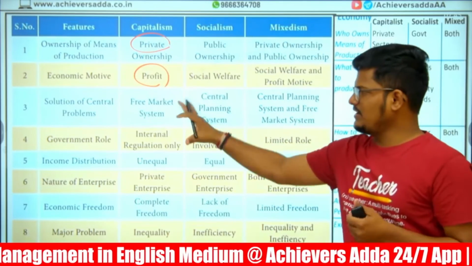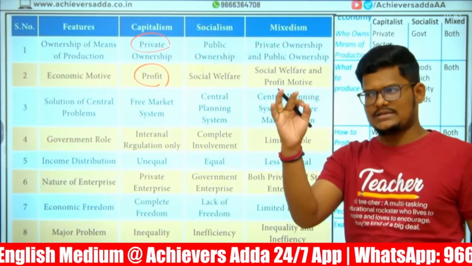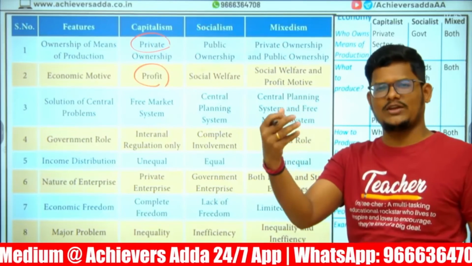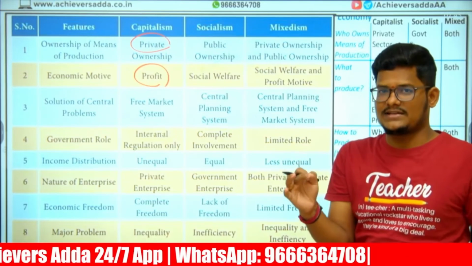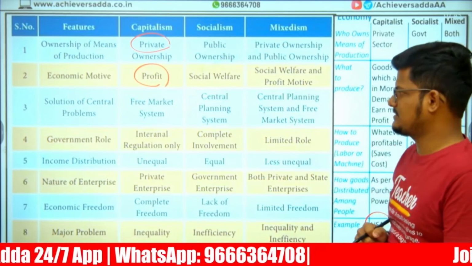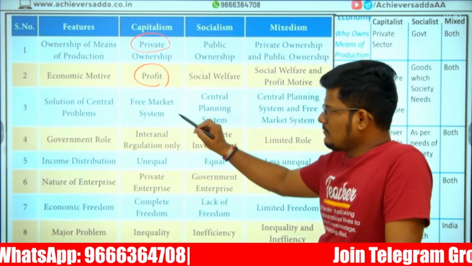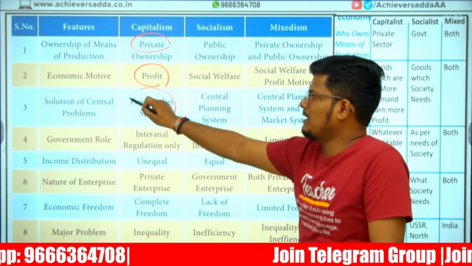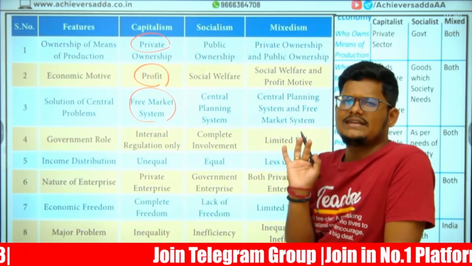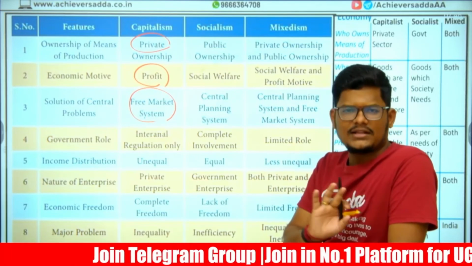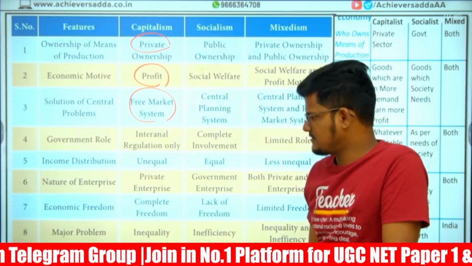And it is a free market system. As per the demand and the supply, as per the market forces, prices may go up, prices may come down. It is a competition between the private players only in this type of economy, that is capitalist. Solutions of central problem, free market system. What is the government role? Only government can create internal rules and regulations. More than that, government will not involve much. Government has given freedom to all the entities.